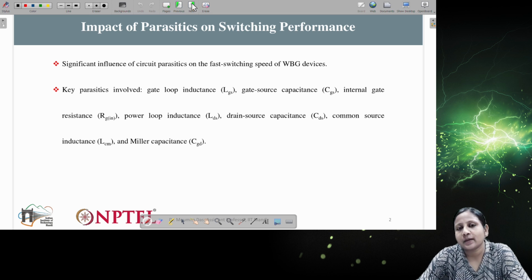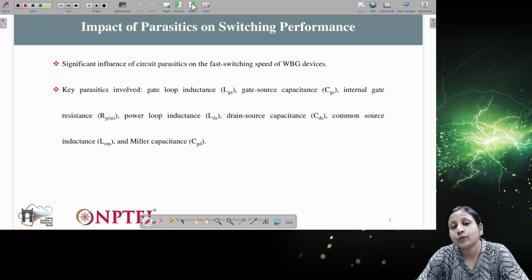So how do these parasitic capacitances or inductances come into the picture? And there are two different parasitics involved: one with respect to the gate loop and another with respect to the power loop. The one related to the gate loop generally affects the switching characteristics during the turn on and turn off time. And the other one, which is mainly related to the power loop, will affect switching characteristics along with the signal it gives at the output. So let's see what are those components that we need to consider while analyzing any circuit.